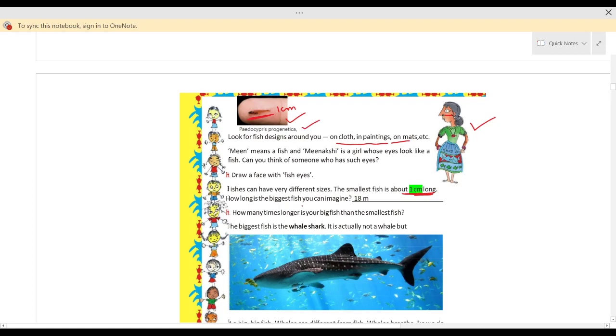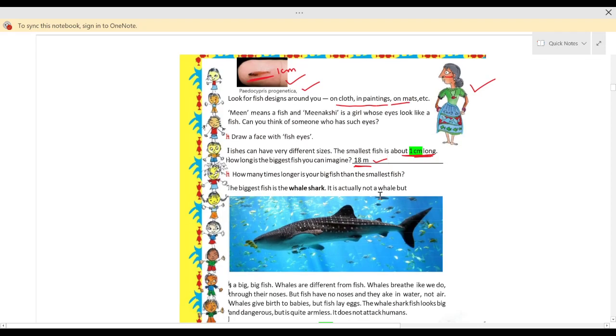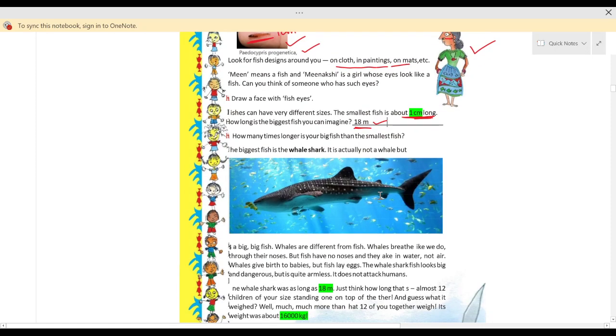And how long is the biggest fish you can imagine? So here I have written 18 meter. The length of the whale shark is about 18 meter. How many times longer is your big fish than the smallest fish? We will do it later. Now the biggest fish is the whale shark. It is actually not a whale but a big fish. Okay, so this is a whale shark.